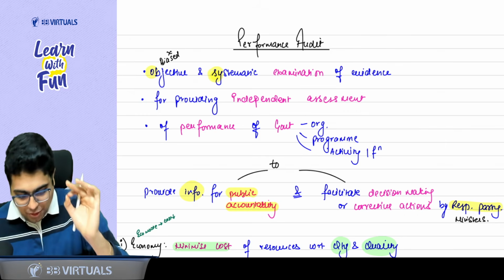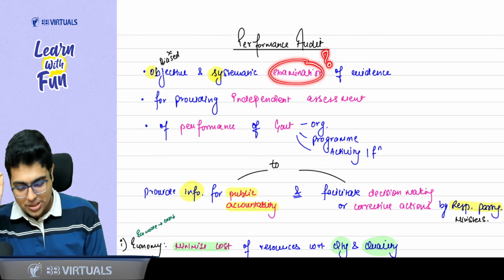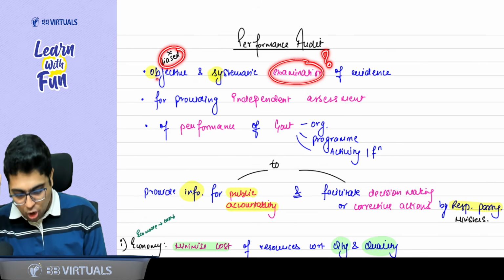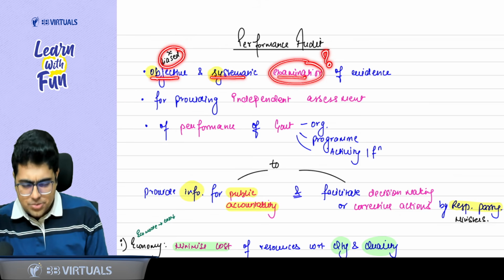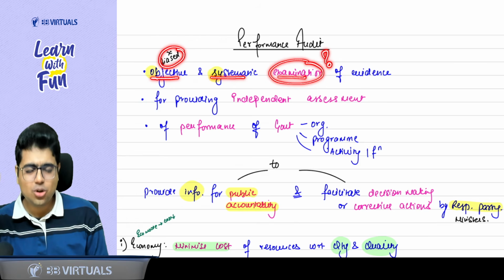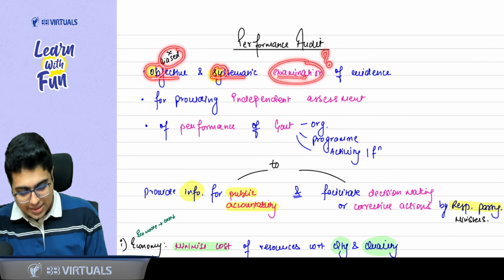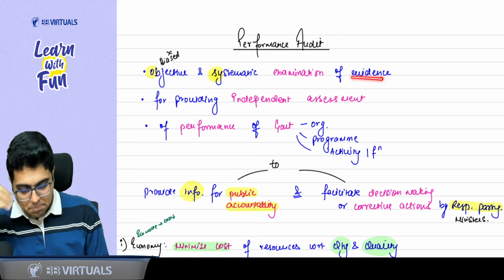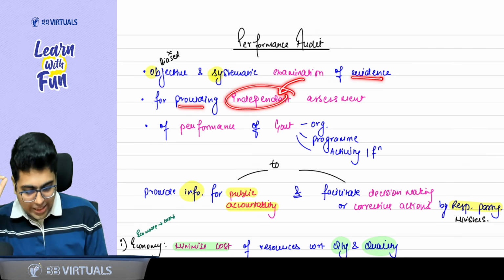See, what does performance audit say? First of all, being an audit, it is an examination. Which type of examination? Biased? No. Objective and systematic examination. Say with me, objective and systematic examination, or you can say OSSI examination. OSSI means O for objective, S for systematic. Objective and systematic examination of evidence. Being an audit, obviously it should be done independently for providing an independent assessment of performance.